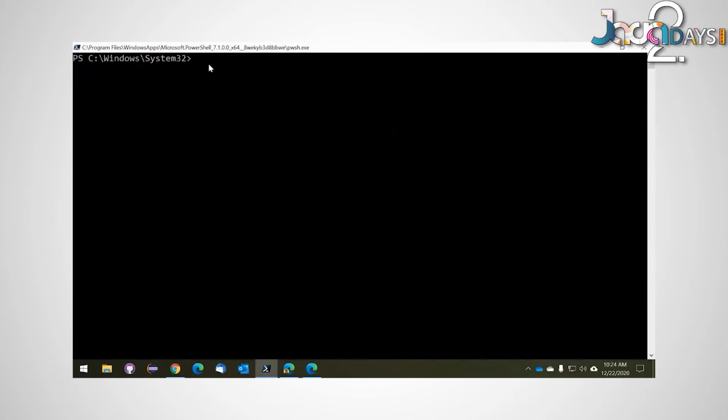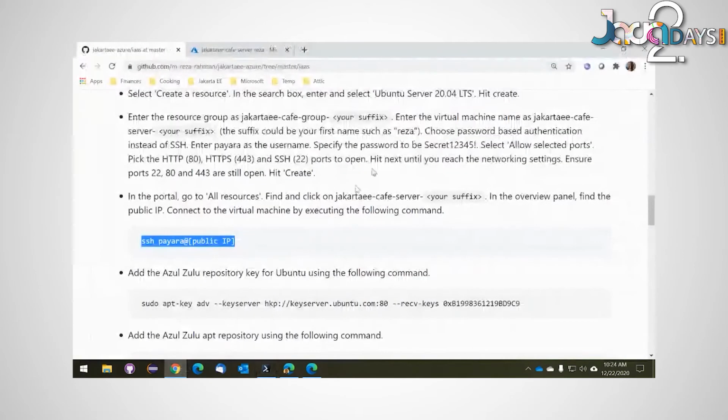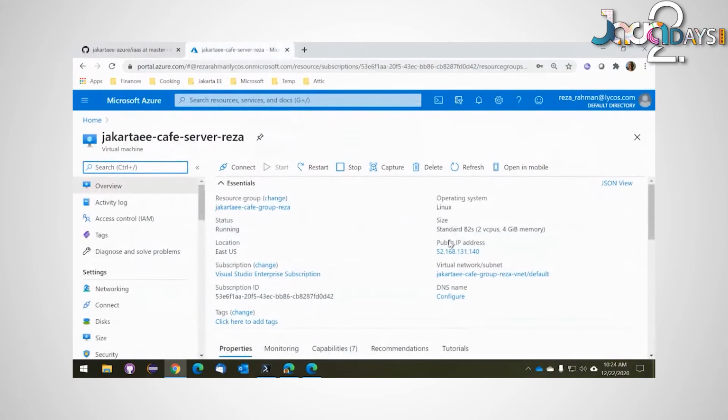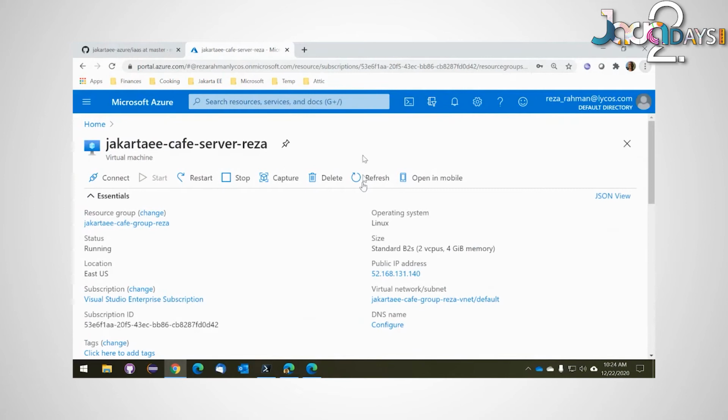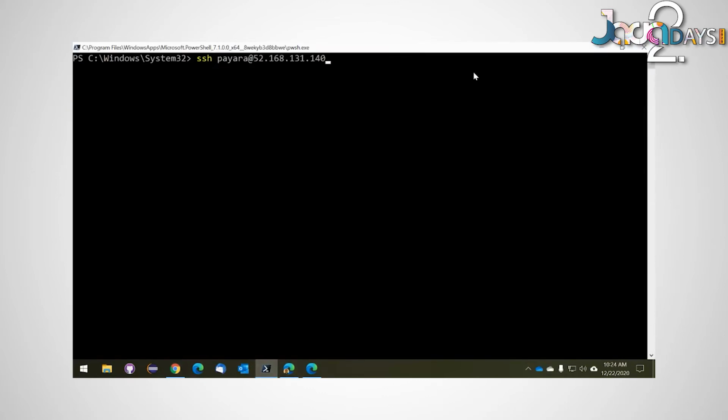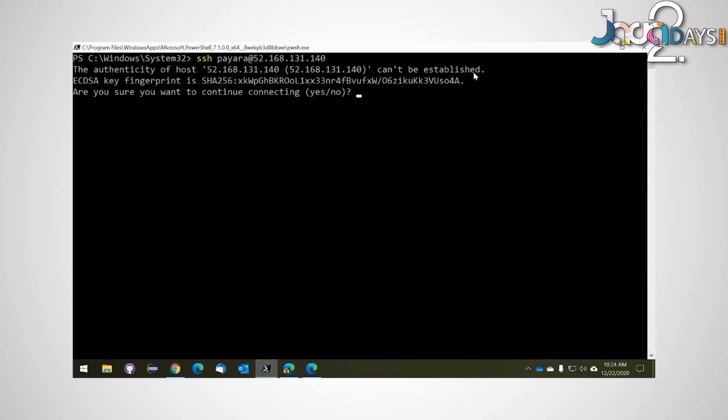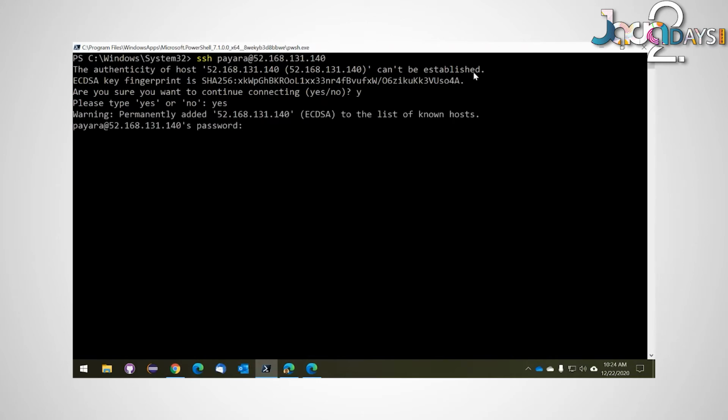Clear this so you can see it a little easier. This is really nothing much more than logging onto the machine. Here's where I get the machine IP address. Let me blow this up a little bit more. Here's my server, the instance that was just created. Here's the public IP address. I'm going to copy this over and hopefully be able to connect. Yes, I want to connect. Okay, and password. I think I mistyped the password. Okay, let's try that again.